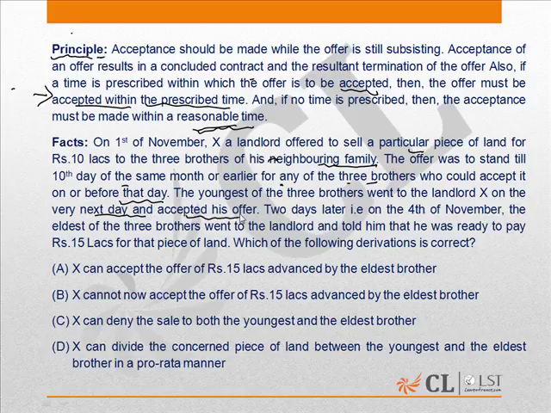Now, the youngest of the three brothers went to the landlord X on the very next day and accepted his offer. Two days later, on the 4th of November, the eldest of the three brothers went to the landlord and told him that he was ready to pay rupees 15 lakh for that piece of land. Which of the derivations is correct? In this question, clearly the correct answer is B. That is, X cannot now accept the offer of rupees 15 lakh advanced by the elder brother.